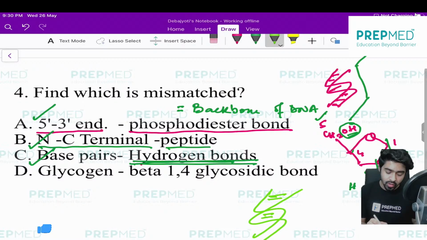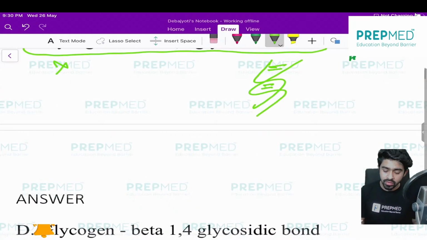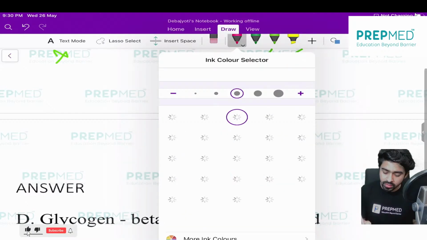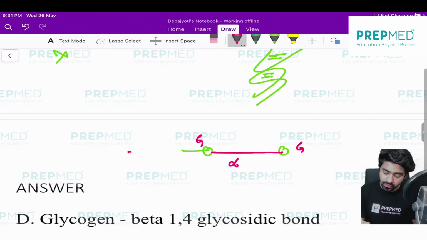Option D is saying glycogen has a beta-1,4 glycosidic bond, which is absolutely wrong. In glycogen, suppose this is one glucose, this is another glucose. Can you tell me what is the name of the bond between two glucose molecules in a straight chain of glycogen? This is an alpha bond, not a beta bond, first of all, and this is alpha 1,4 bonding.